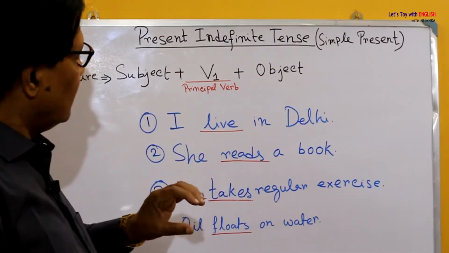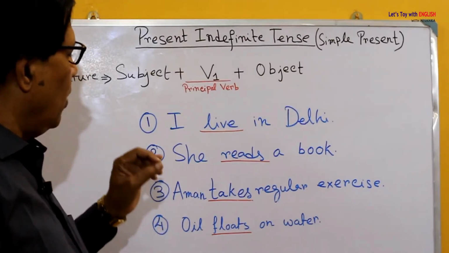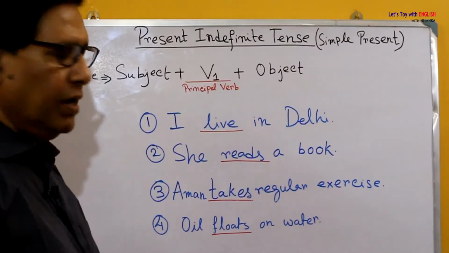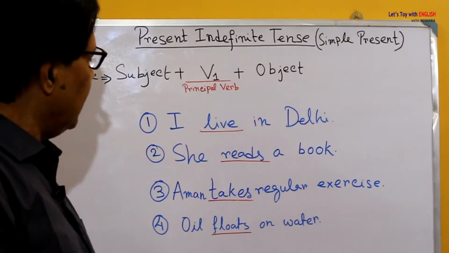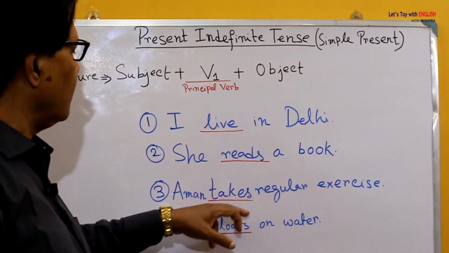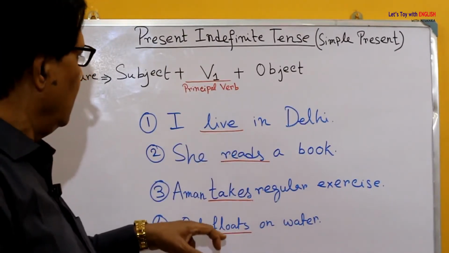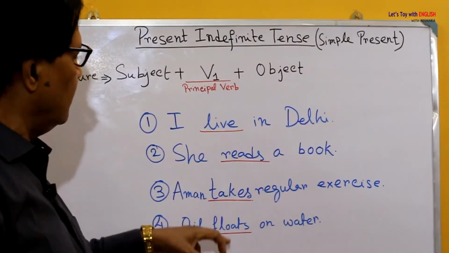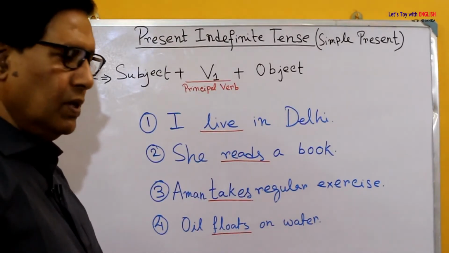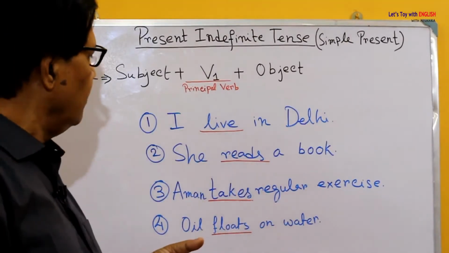But you must have noticed one thing different in these four sentences. What is the difference? The difference is, in the first sentence, there is no S like this. But in the last three sentences, there is S after the verb. Why so? There might have been such a question in your mind.